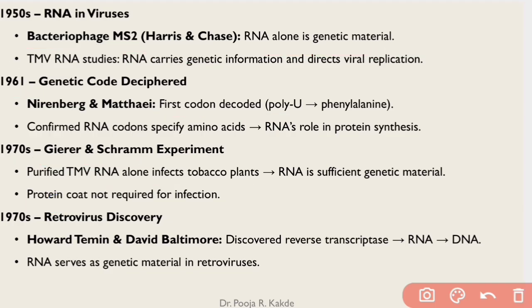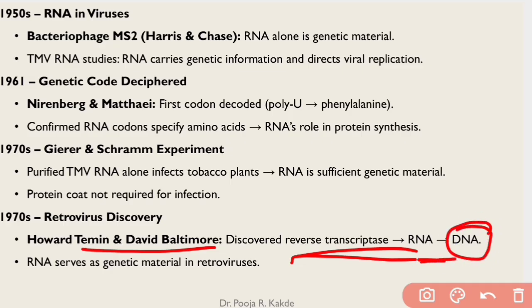Then came the scientists Baltimore and Temin. Around 1970, they discovered reverse transcriptase, an enzyme which produces DNA from RNA. Until then, only the DNA to RNA central dogma was known, but they found this enzyme which forms DNA from RNA.